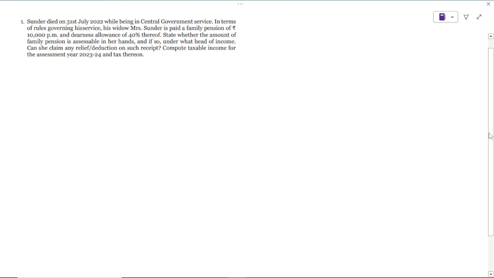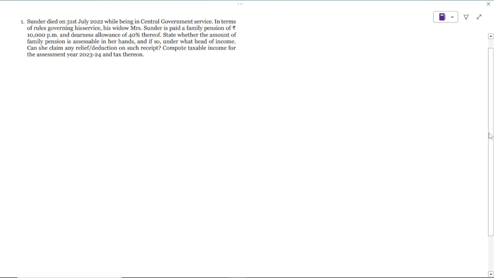No employer-employee relation. The family member is not an employee. That's why it's not taxable under salary. So family pension is taxed under other sources. So can she claim any relief deduction on such receipt? Of course she can claim deduction under section 57.